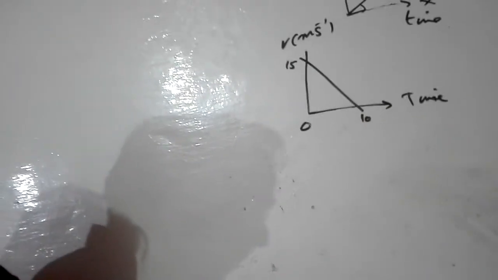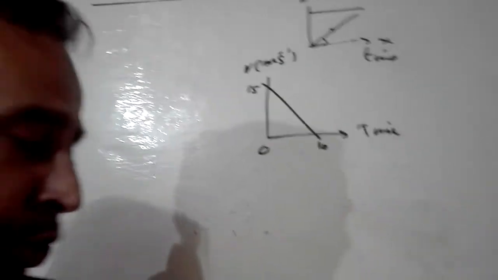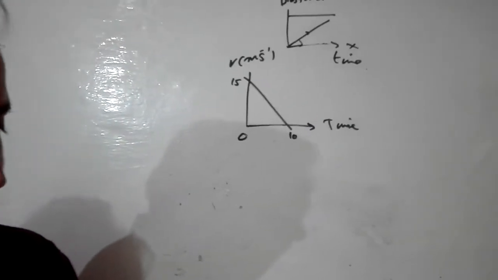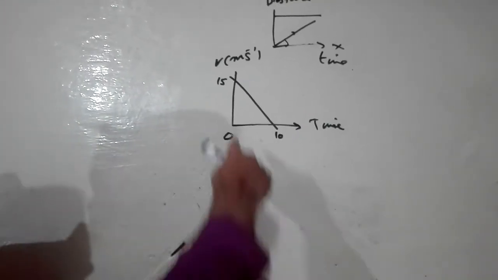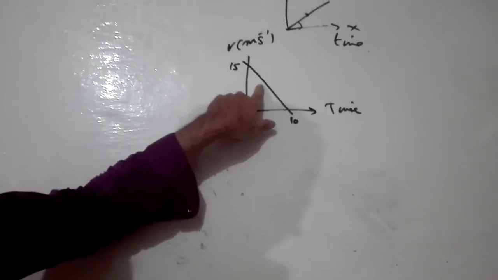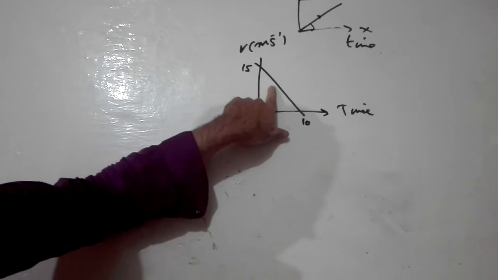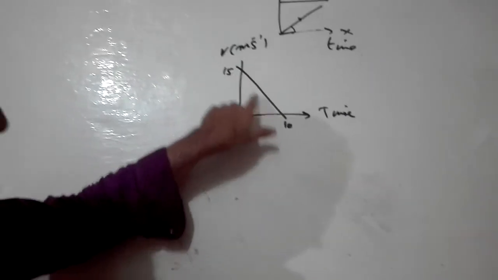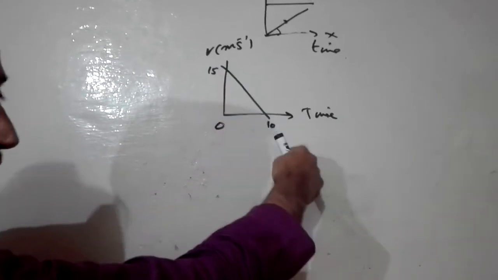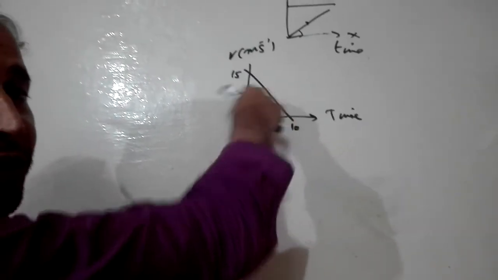Now they have given you 4 options. Which option is correct for this graph? A: Car has an acceleration of 1.5 meter per second squared. Is it right? How to find the acceleration? You have to find the slope, dividing 15 by 10. But you notice that the speed is decreasing, so there is no acceleration, that is deceleration.